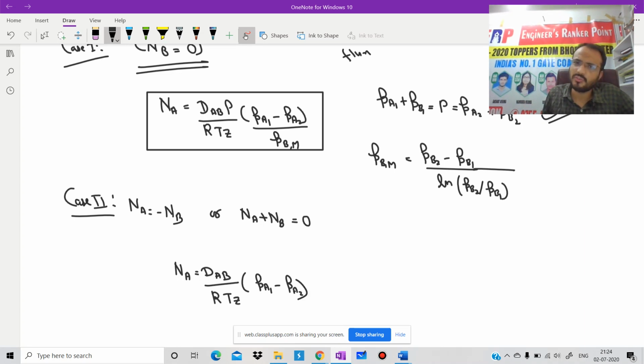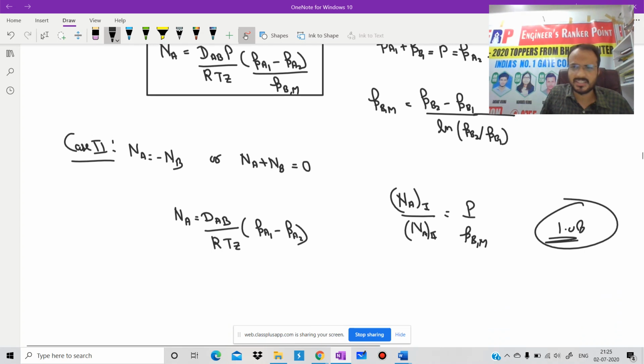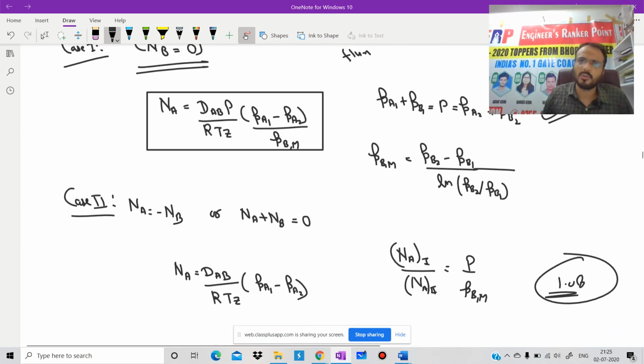If we take the ratio of both, as we solved in the GATE 2017 question, NA first divided by NA second, that is PBM. And if you remember, we solved that question, and the answer was 1.08. 2 marks, easy marks. I hope up to this point there should be no doubt. In the last class, we have discussed this one. Is it clear? Now we will proceed.